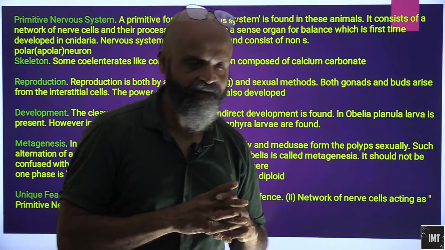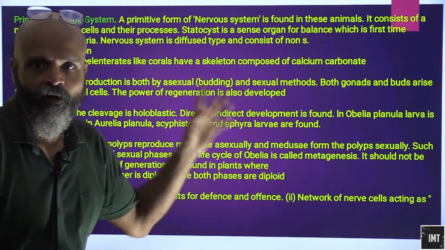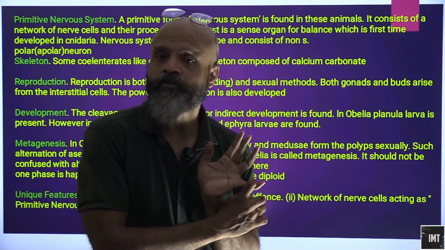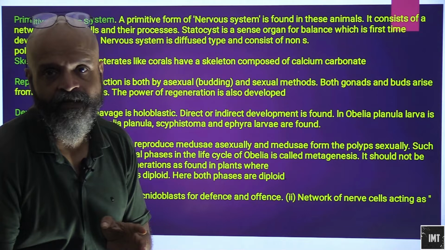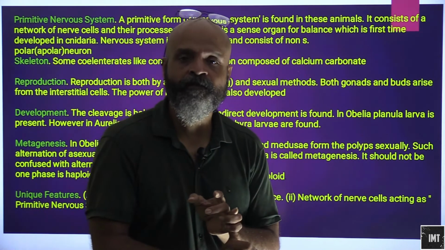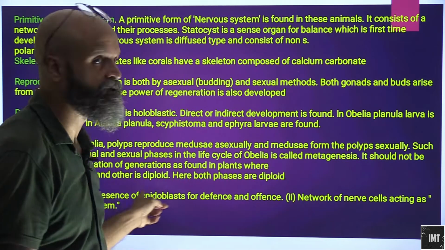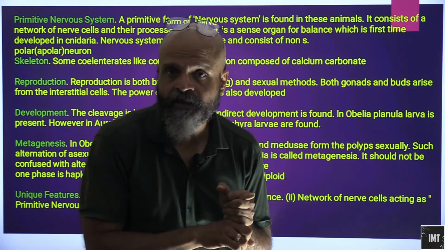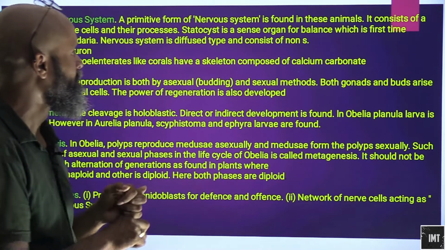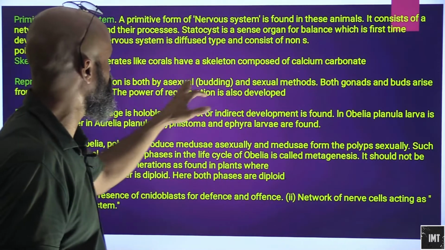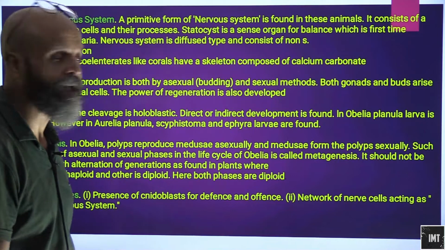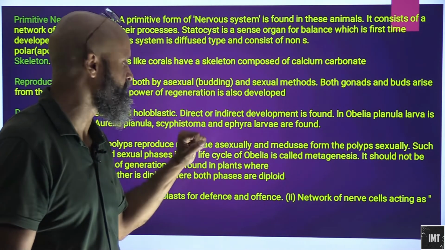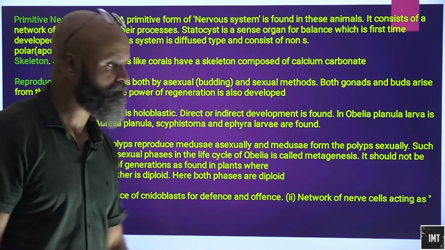Okay, as we go on reading this, the questions are generally formed on the special or unique features. So they have the cnidoblast for defense and offense, and a primitive form of nervous system which has statocyst for body balancing, and they have the capability of reproducing both sexually and asexually. Sexual and asexual reproduction happen because buds and gonads are both present. Polyps getting converted to medusae is asexual, and medusae converted to polyps is sexual.